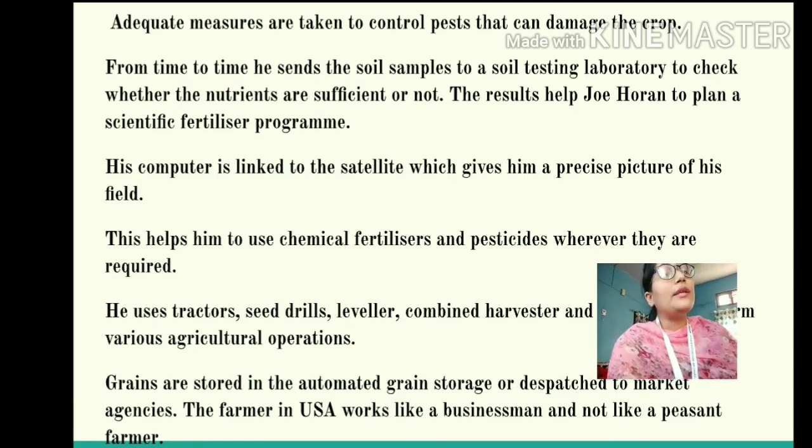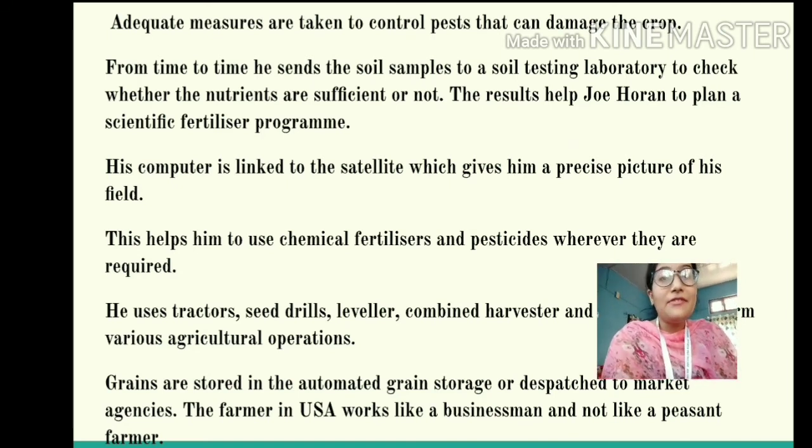Depending on whether his soil has sufficient nutrients or not, he is able to plan and decide how much fertilizer is required to fertilize his soil, and what type of fertilizer is required. He is so technically advanced that his computer is linked with the satellite in such a way that he can find out whatever is happening in his field. Even if he is sitting at his home, he can find out what is happening in his field.